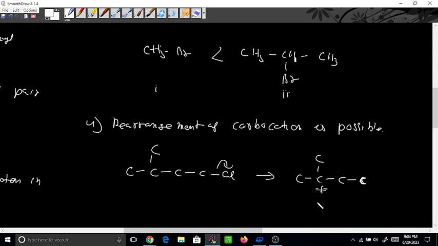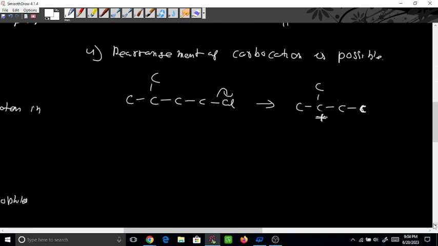I didn't exactly understand. Which one shifts, the hydrogen? Yes, the positive charge of the carbocation. See what will happen here. Hydrogen is present here, and the positive charge is here. This hydrogen can donate its electron to this carbon. So what will happen? This hydrogen will shift here.